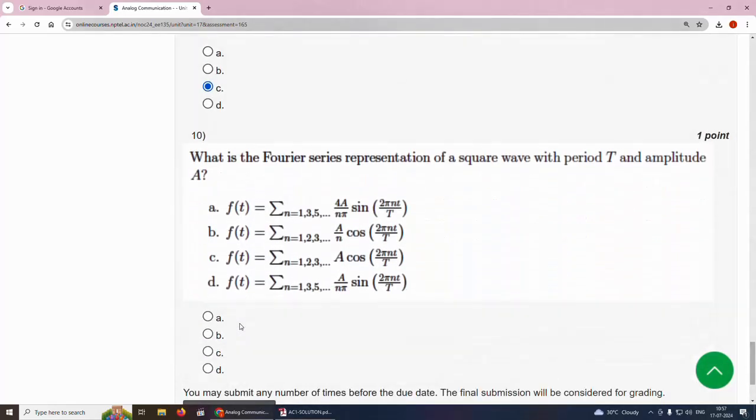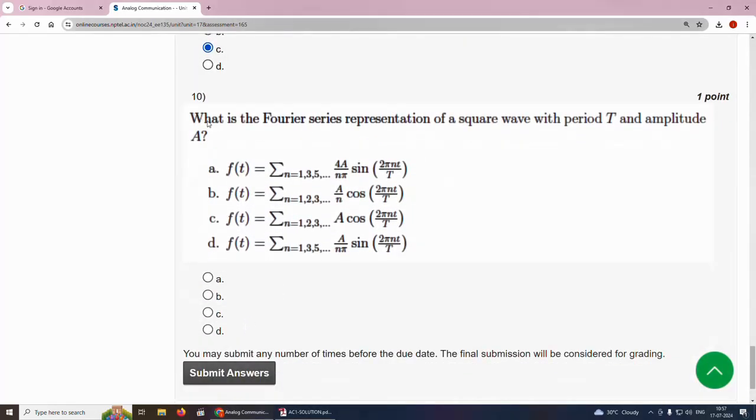We will move on to the last question, 10th question. What is the Fourier series representation of a square wave with a period T and amplitude A?